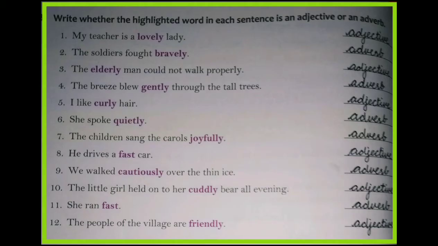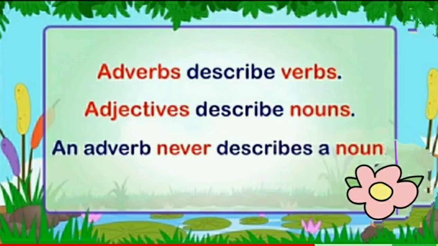Next, we move to the second exercise. Write whether the highlighted word in each sentence is an adjective or an adverb. So, children, do you know the difference between adjective and adverb? An adjective describes a noun, an adverb describes a verb. And remember that an adverb never describes a noun.